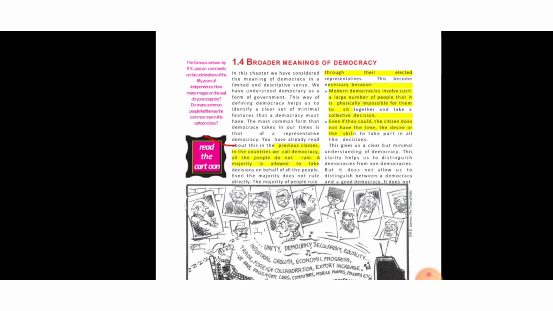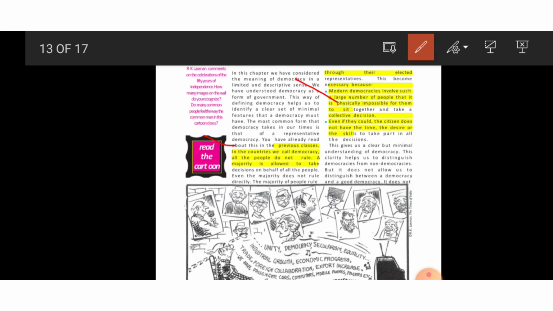This becomes necessary because modern democracies involve such a large number of people that it's physically impossible for them to sit together and take a collective decision. Like you elect your politician to go to parliament or state assemblies. You are not going to make policies for yourself, but they will. Even if they could, the citizen does not have the time, the desire, or the skill to take part in all the decisions, because you don't know how to make policies for all or for the area concerned. So it's better to elect someone to make policy for them.